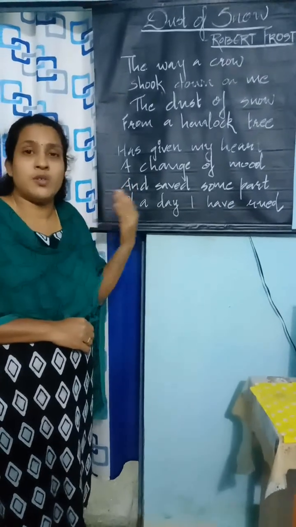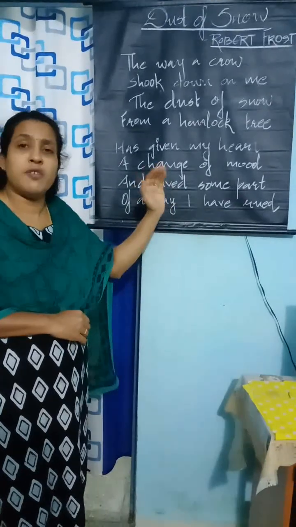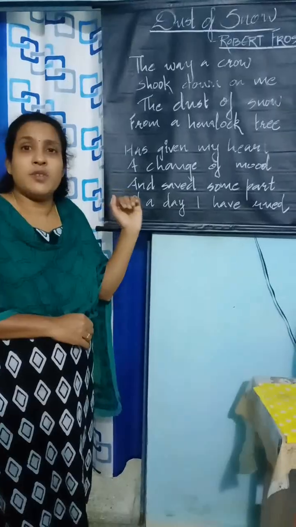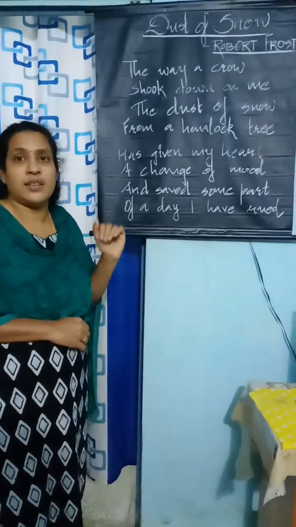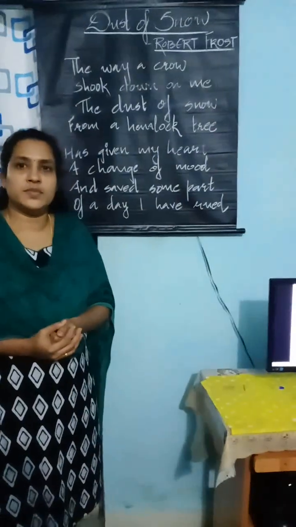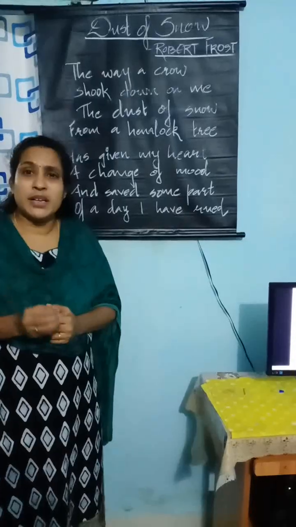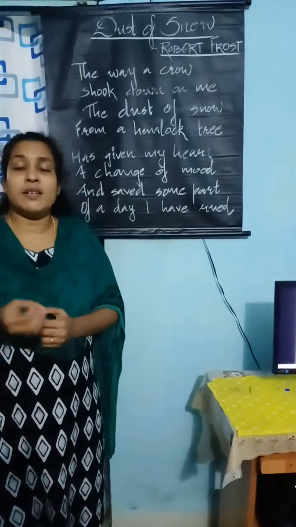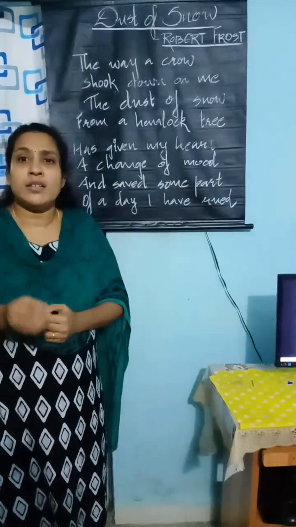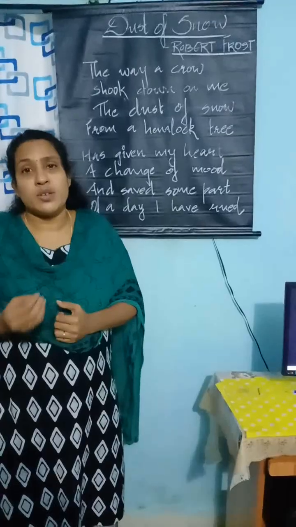We have already said that the mood of the poet was not good. The falling of the snow gave the poet a change of mood. His day was saved from disappointment. Otherwise, his day would have been wasted. Here, if we analyze the poem, we can see that a simple thing, a dust of snow, can bring a significant change in the life of the poet. The falling of the snow touched not only his body but also his heart.